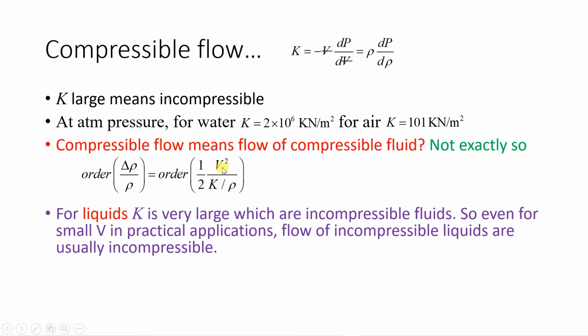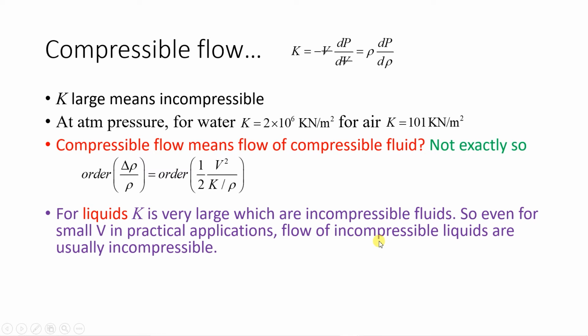Now you can say that this order depends on velocity square also. But if you see all the practical applications, the V values are small. So this velocity value is usually small for practical applications. That is why in the practical cases, if you calculate this order, it will be less, and we say that for liquid the flow is incompressible. So liquids we usually consider as incompressible.